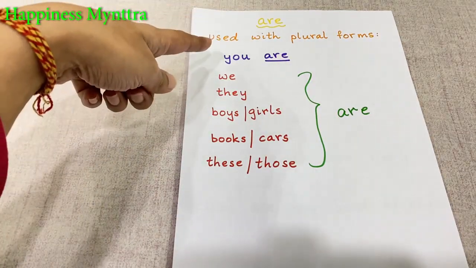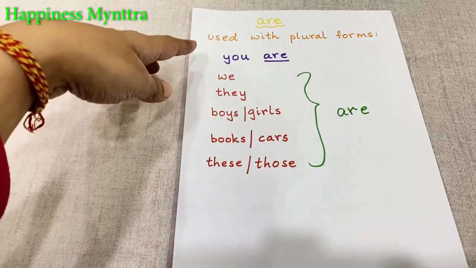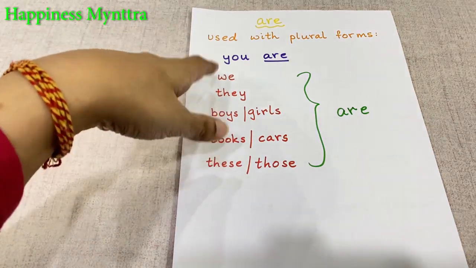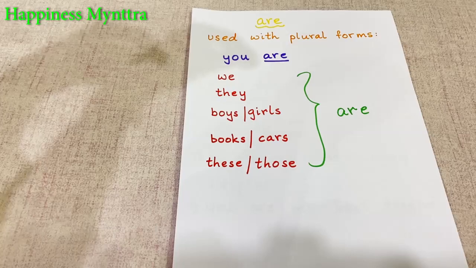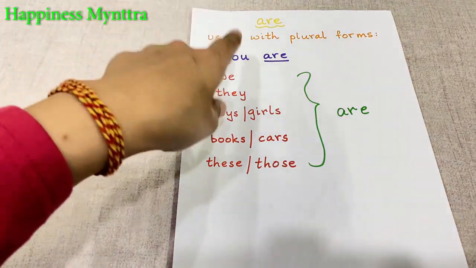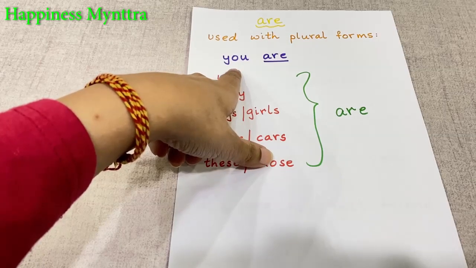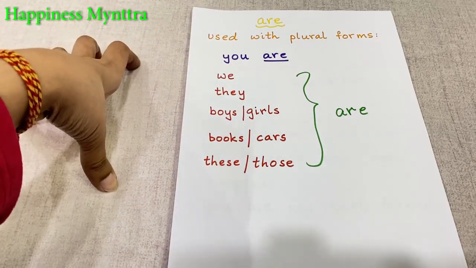Now, an exception here is you. You are. Why I call it an exception? Because you can be used to refer to a single person or to a group. For instance, if we say, you are my friend, so we are referring to one person who is our friend. But a teacher might call the entire class as you.